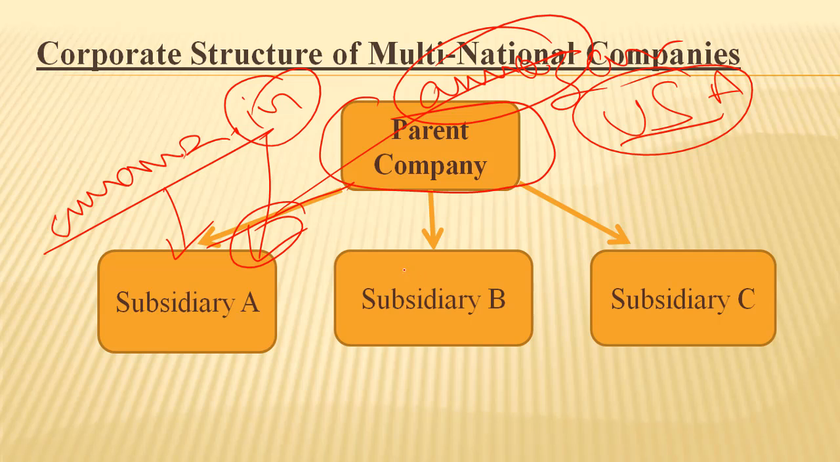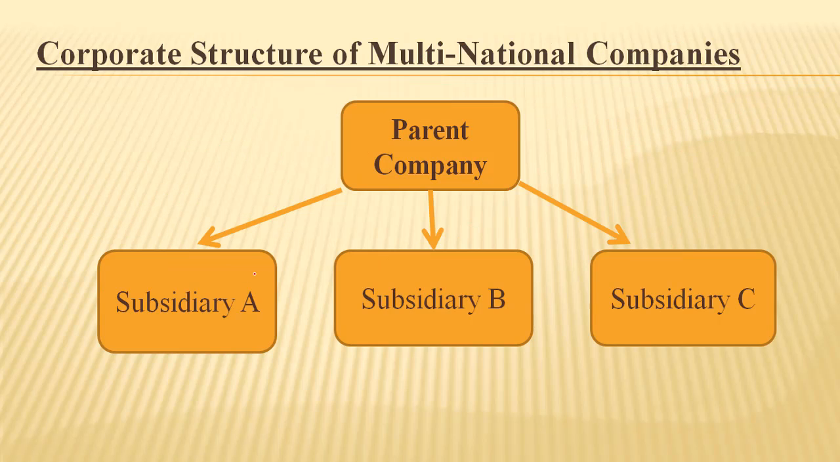Similarly, if they want to do business in the UK, they would create Amazon.uk, and Amazon.au, AU for Australia. That is how they create subsidiary companies. Now, what happens? There are two types of taxes.